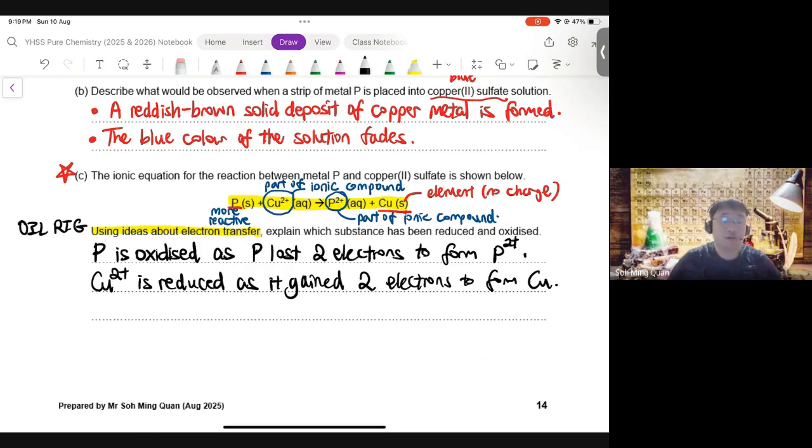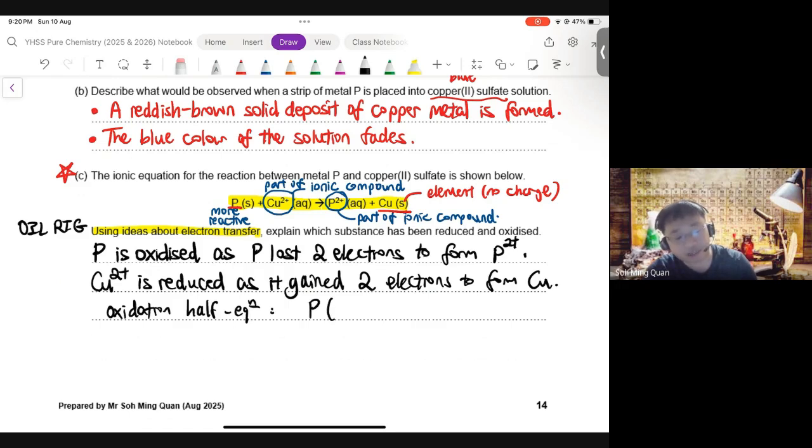Okay? Now, let's also practice writing the half equations. What are half equations? So if you recall, in redox, we learned that P wants to form P2 plus. P forms P2 plus. How many electrons are lost? 2 electrons are lost.